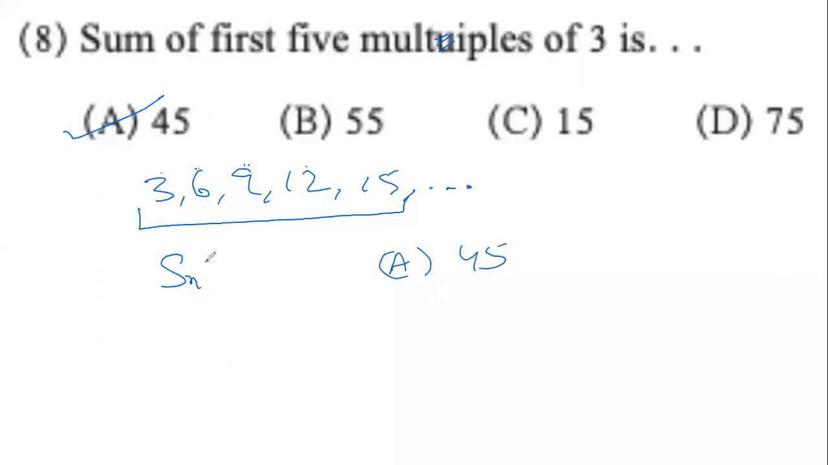The second fastest way will be, I will write 5 by 2. The first term is 3. The last term is 15. 5 by 2 into 18. 9, 45. It's up to you. You decide which is easier for you. And I have told you sometimes addition is easier than using the formula.